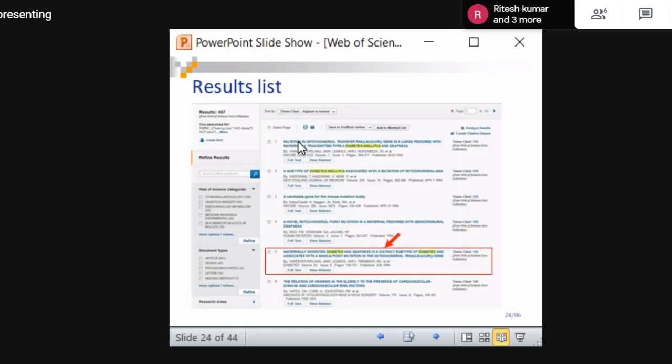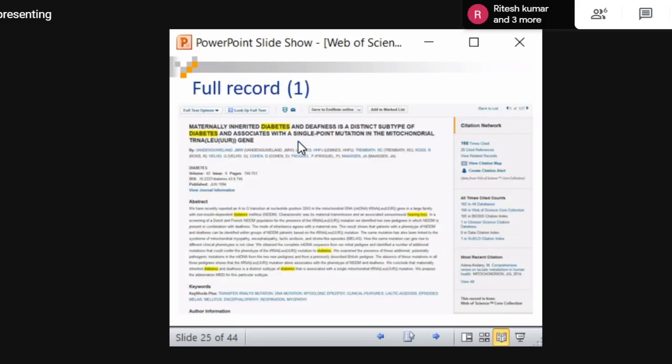So this is the article we are going to see, and when I click this article, it will provide information about this particular article. Here the title, the full details about all the authors, how many times it is cited, the abstract, the keywords plus as well, and all other details we will get.